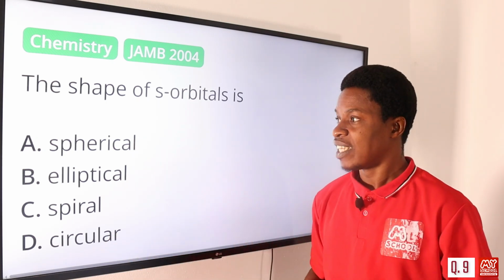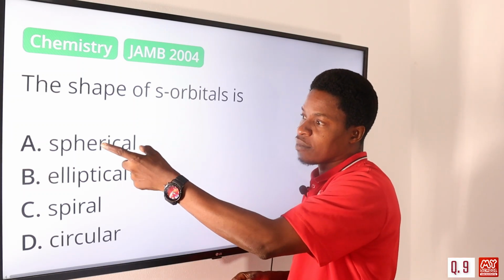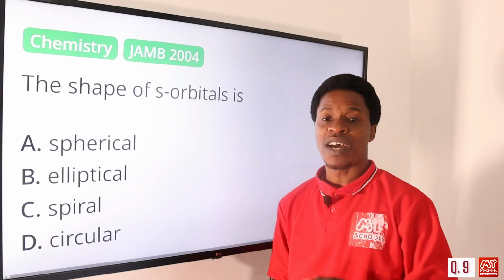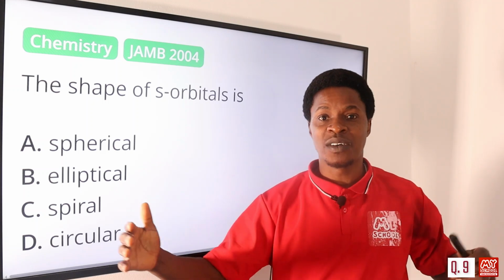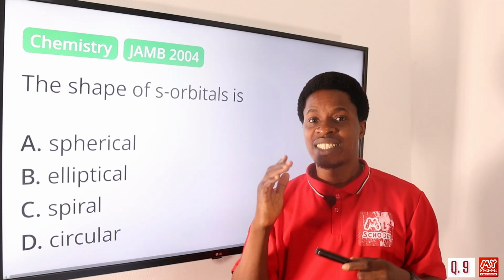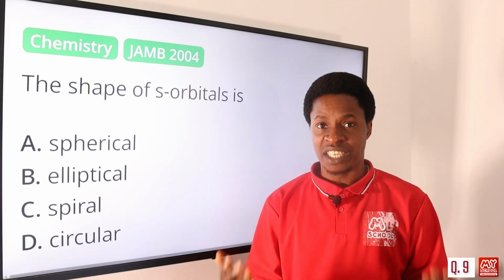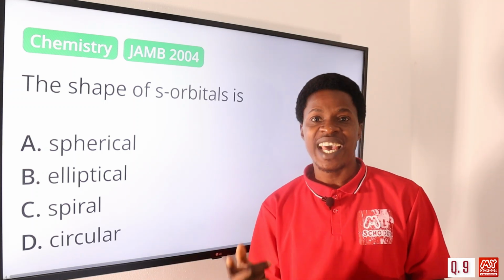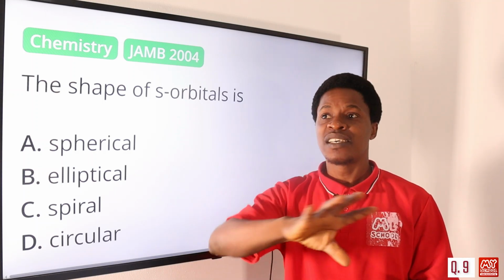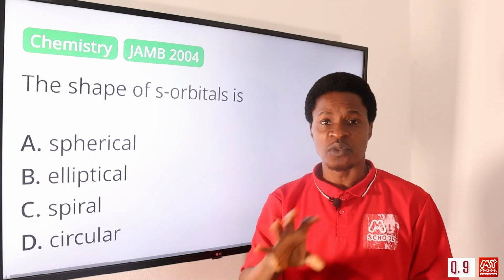The reason being that the wave function of that orbital depends on the distance, not on the direction. Which means that when you are trying to find an electron, it is the same thing from any direction with which you are trying to find it.